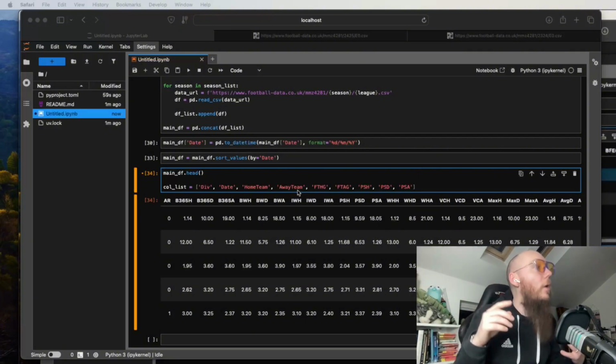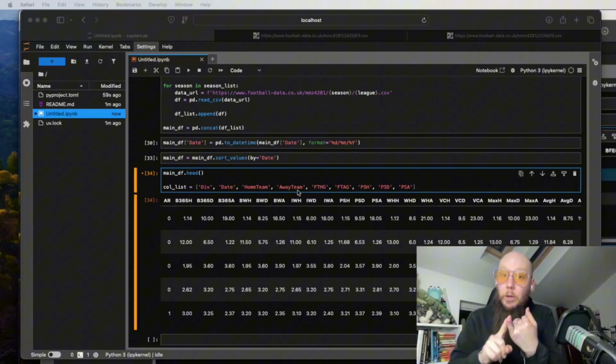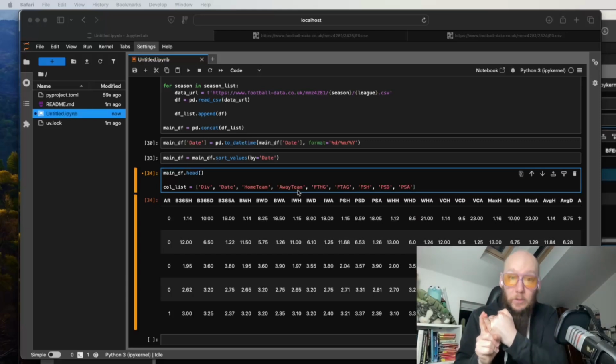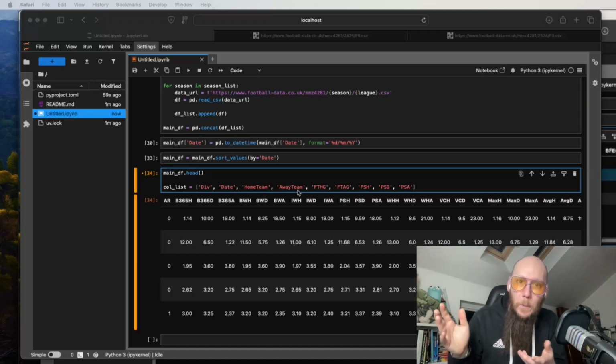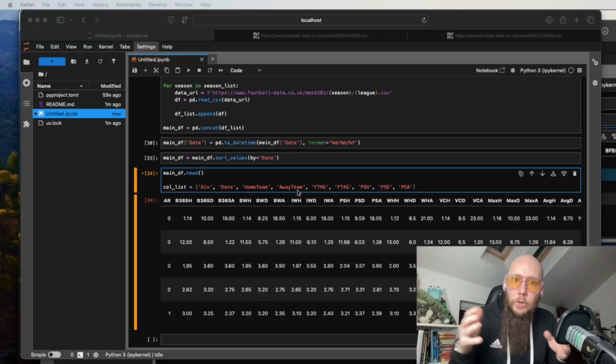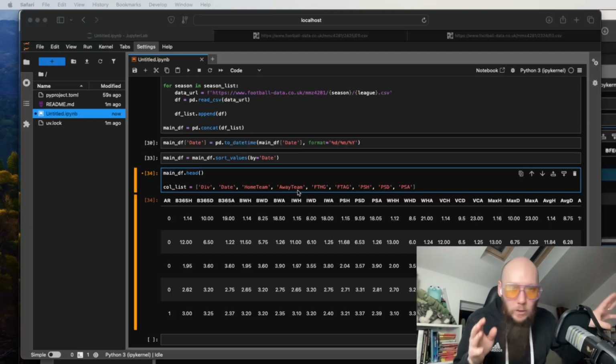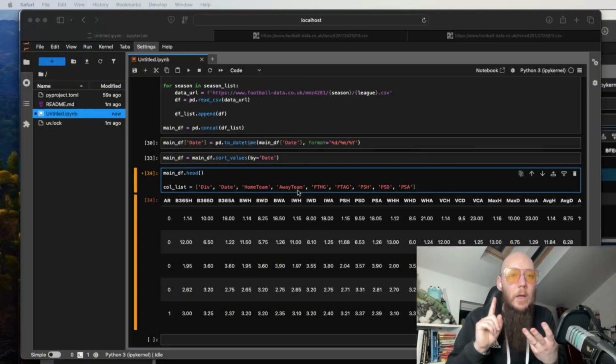What I want to know from this set of columns is which bookmaker gives me the best price at the kickoff, and what was it? What's the average of all of the bookmakers' prices, and maybe what's the worst? I'm not that interested in the worst, but I really want to know what the best price I could have gotten was and what the average set of prices is. So we're going to write some code to run through these columns and figure out the best price I could get for the home, the away, and the draw line.